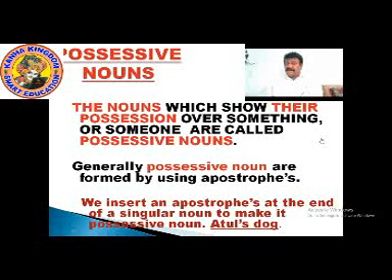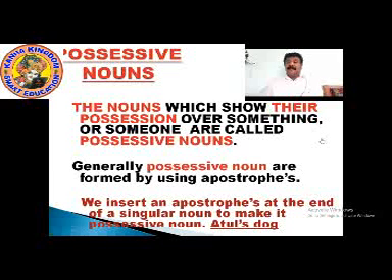It's a sign like a comma which we put at the end of the word, at the top of the word, on the right side corner. We insert an apostrophe s at the end of the singular noun to make it a possessive noun. Like Atul is a singular noun where apostrophe and s is added to make it possessive. Now it says Atul's dog, meaning the dog is in the possession of Atul.